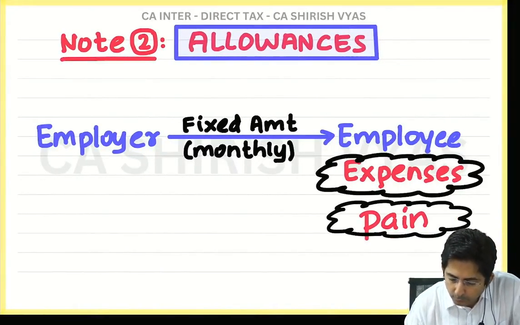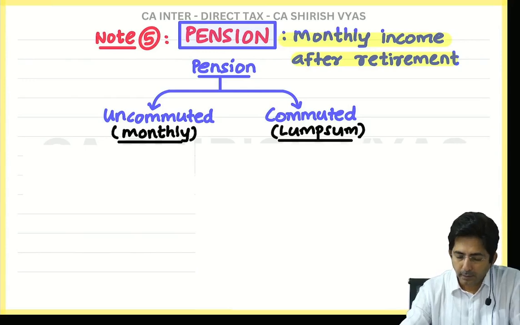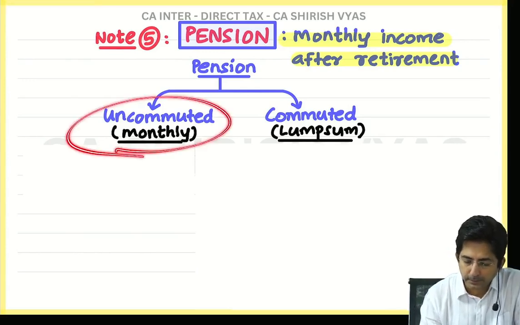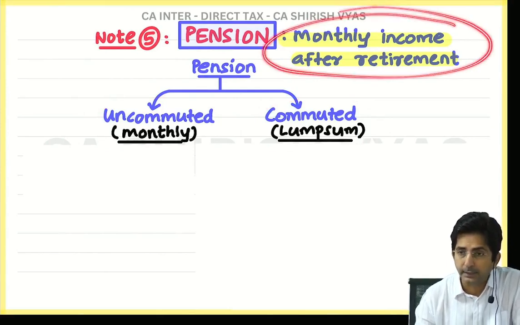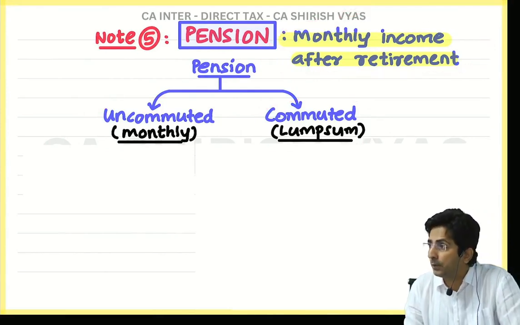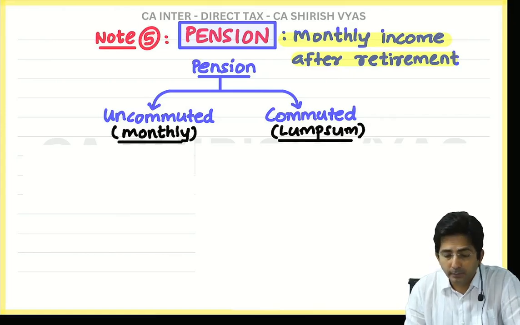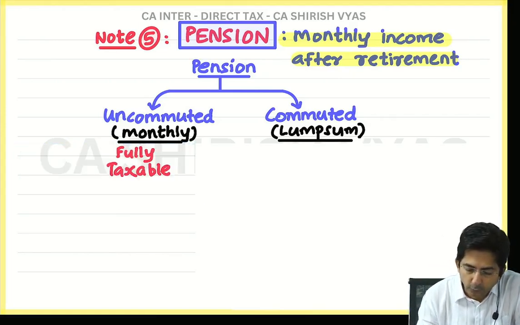Pension can be of two types. Uncommuted is called monthly pension. Commuted is lump sum. And see what I have written here. It is a monthly income after the retirement. Now the main question is what? Taxable or exempt? So see, this pension will be fully taxable.